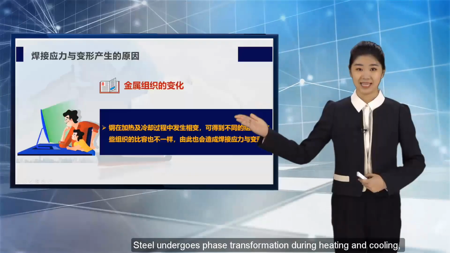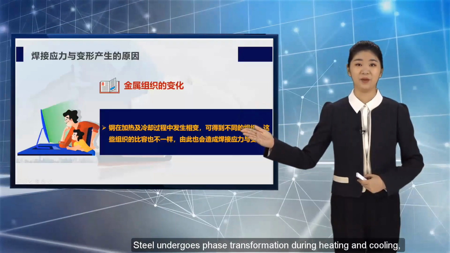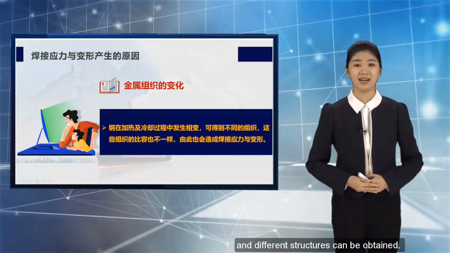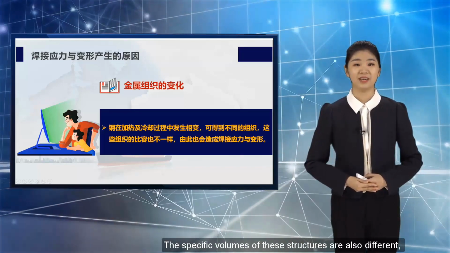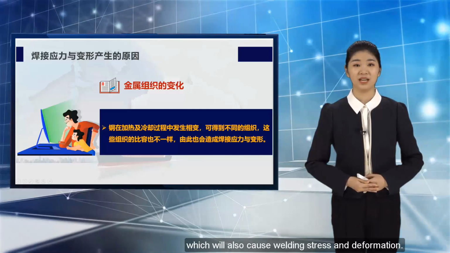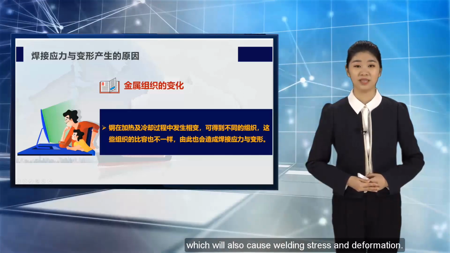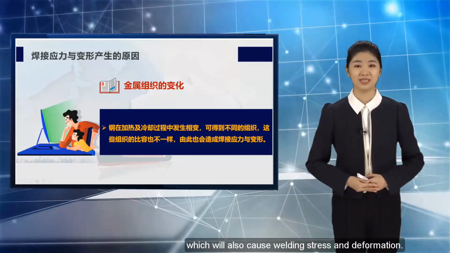3. Changes in metal structure. Steel undergoes phase transformation during heating and cooling, and different structures can be obtained. The specific volumes of these structures are also different, which will also cause welding stress and deformation.